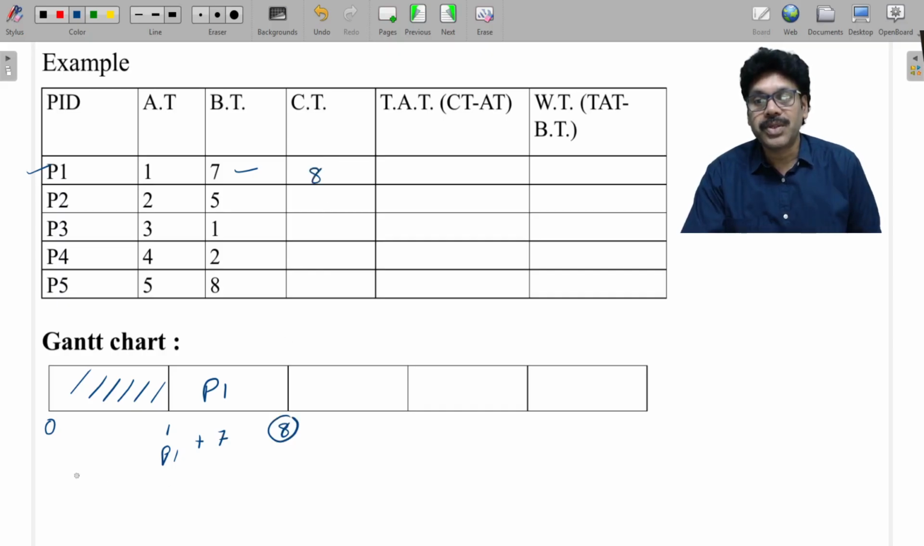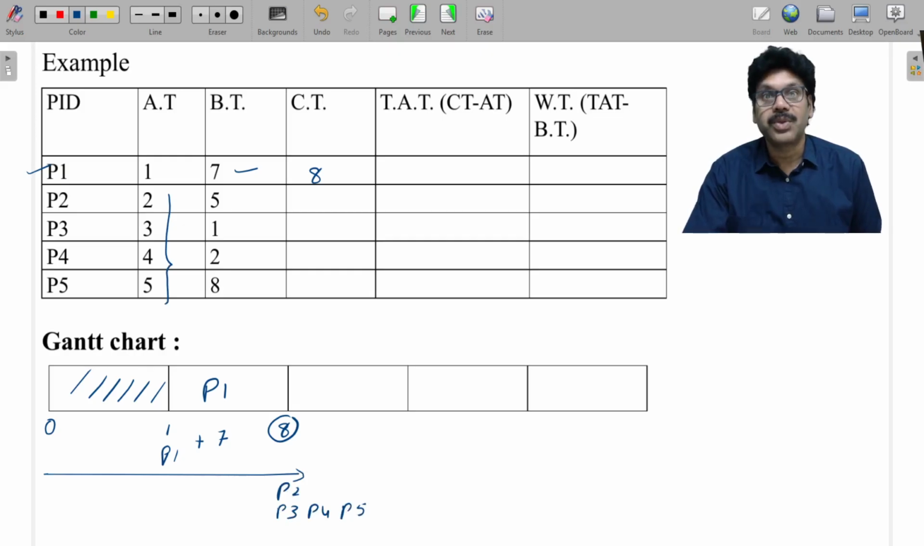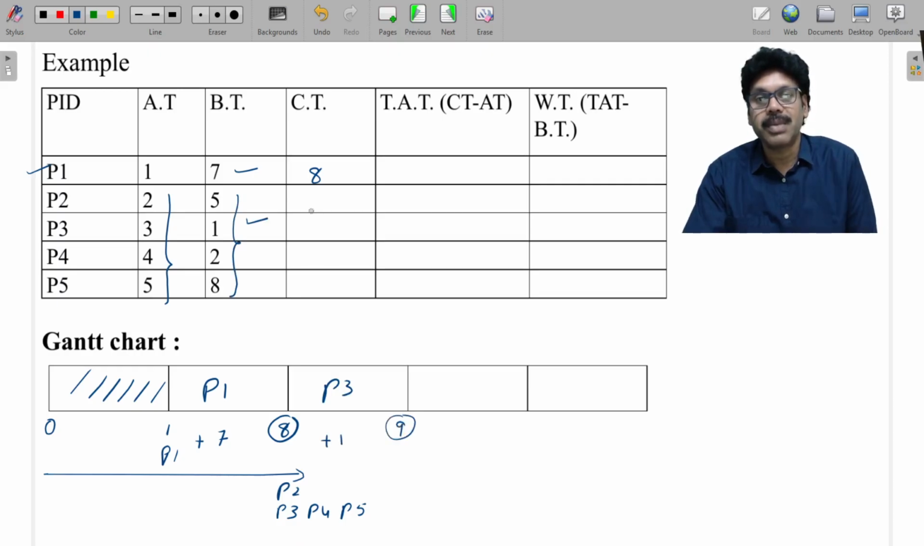During execution from 0 to 8 units of time, if you observe, all the rest of the processes have arrived. So P2 has arrived, as well as P3, P4, and P5. Now we need to cross-check the shortest burst time. Among these 4, the one having the shortest burst time is P3. So P3 is executed for 1 unit of time. By 9 it got completed.